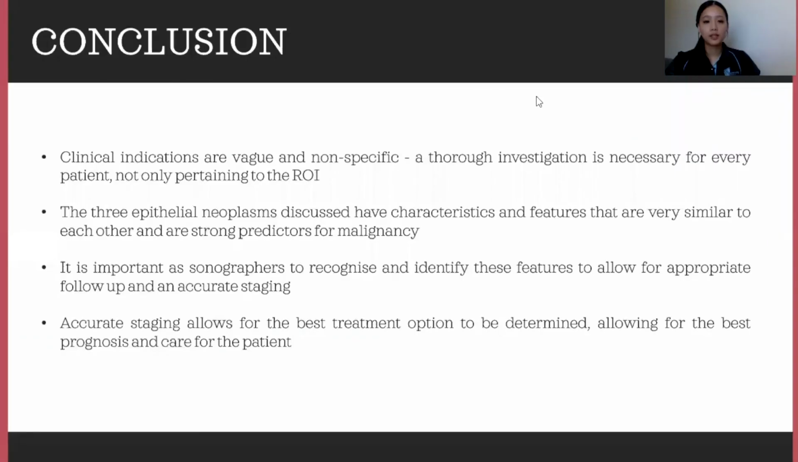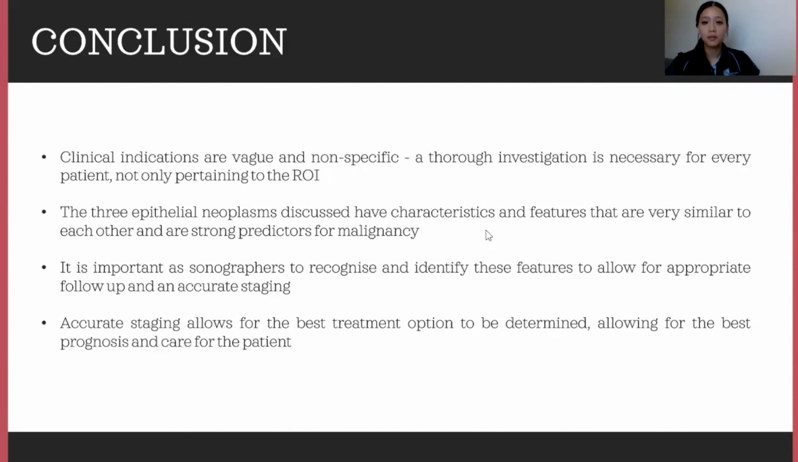So to summarize, clinical indications are very vague and non-specific for ovarian carcinoma, and that's why a thorough investigation is necessary for every patient, not only pertaining to the region of interest. The common epithelial neoplasms discussed have characteristics and features that are very similar to each other and are strong predictors